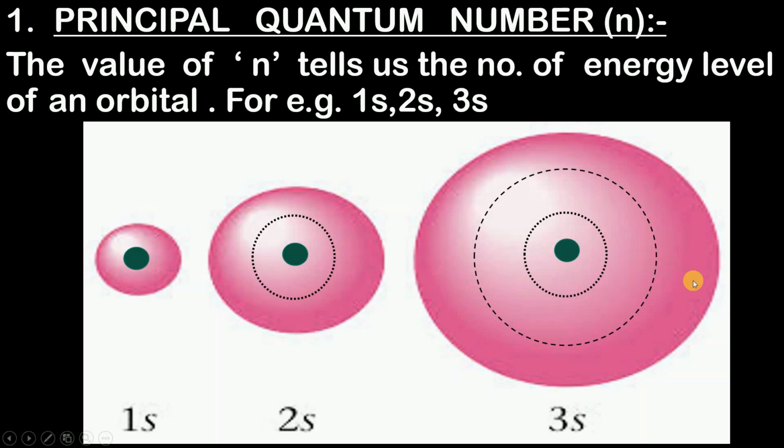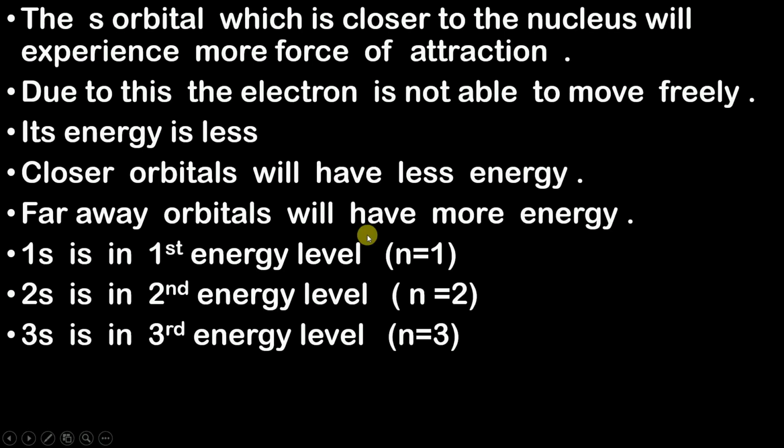I know I have said a lot of statements in the last 1-2 minutes, so let's jot them down together. What we have seen is that the s orbital which is closer to the nucleus will experience more force of attraction. Due to this, the electron is not able to move freely, and therefore its energy is less.